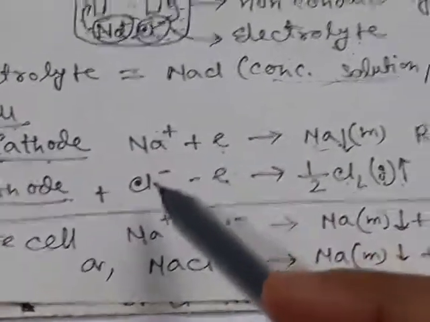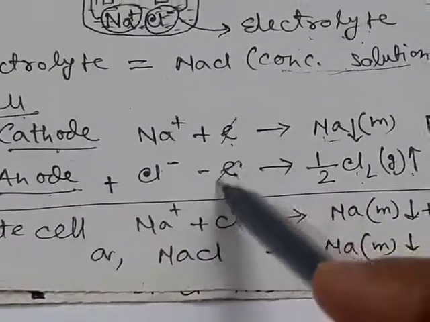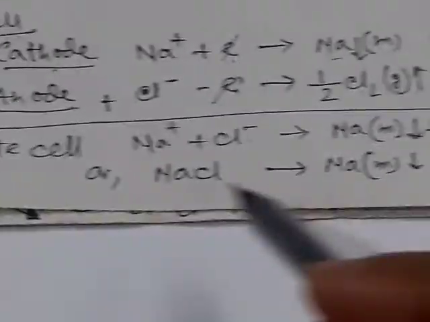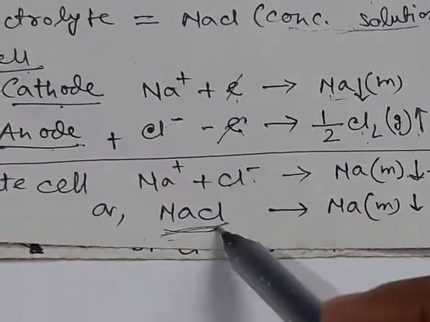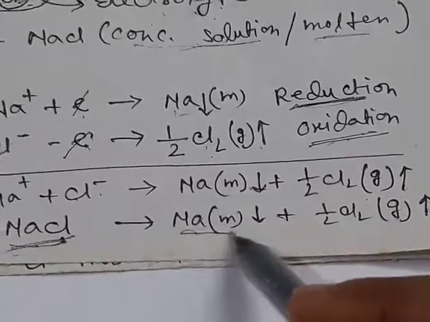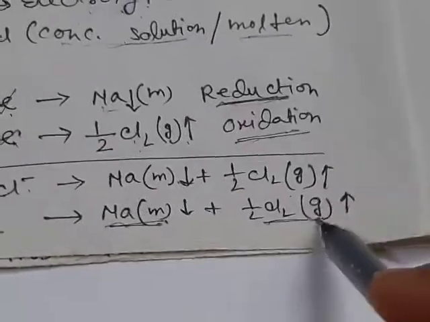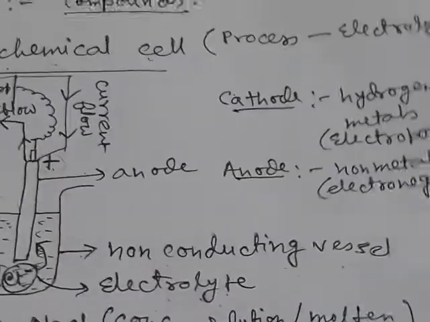Now for the complete cell reaction, if we add these two reactions, the 2 electrons will be cancelled out and then we get sodium metal plus chlorine gas. So from NaCl, that means the NaCl compound, we are getting sodium metal deposited at cathode and chlorine gas liberated at anode. So this is the complete cell reaction of this sodium chloride electrolyte.